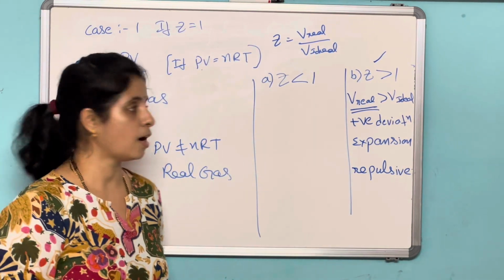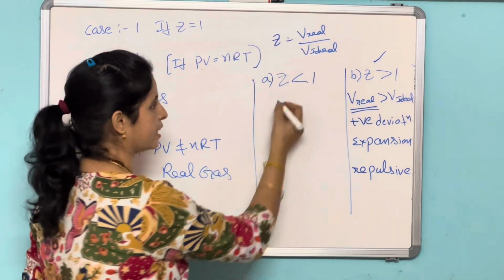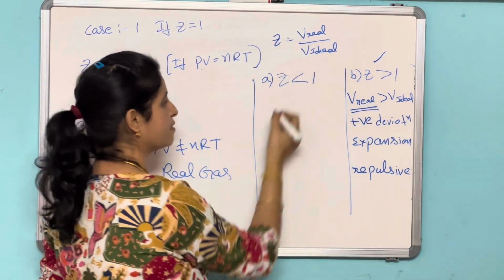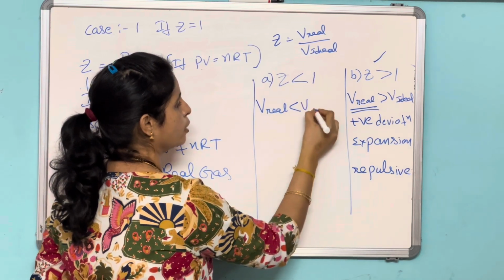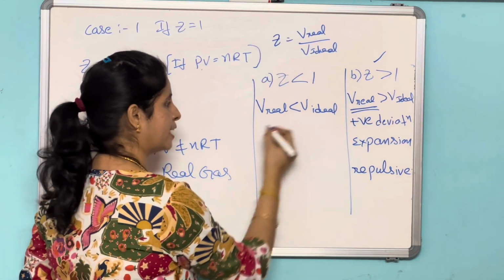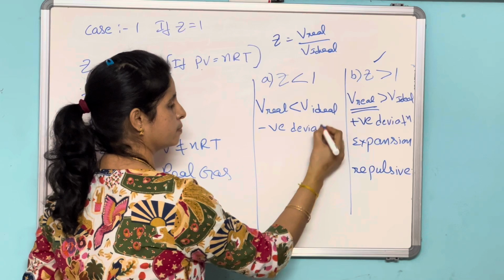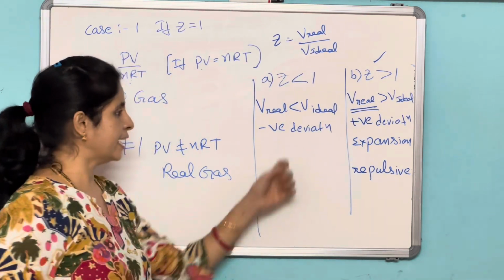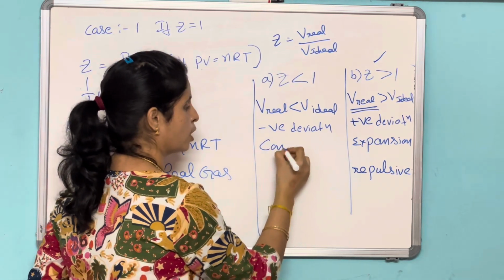Are you following? All these points are interlinked. And next one, if Z is less than 1, when will this happen? Volume of the real gas is less than volume of the ideal gas. When the volume of the real gas is less, it comes under negative deviation. With negative deviation, there is a compression, a decrease in the volume.